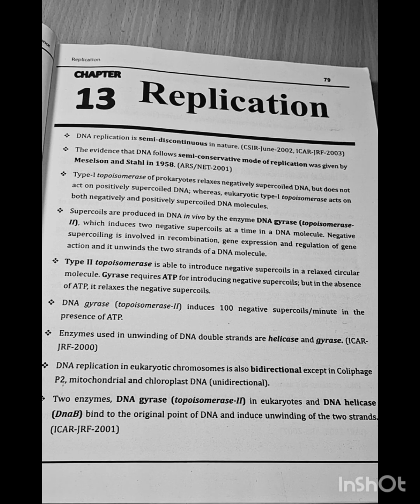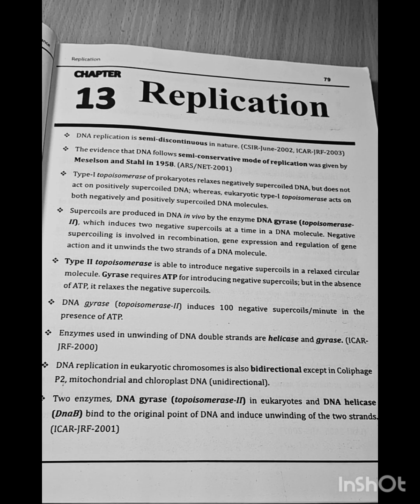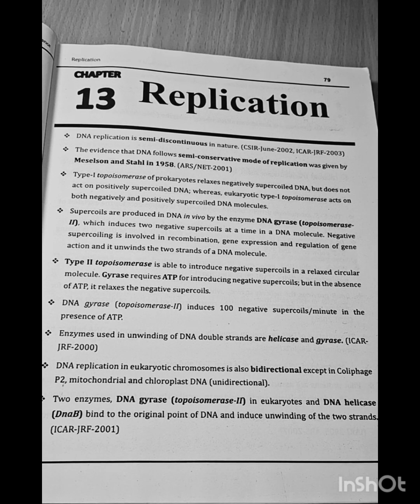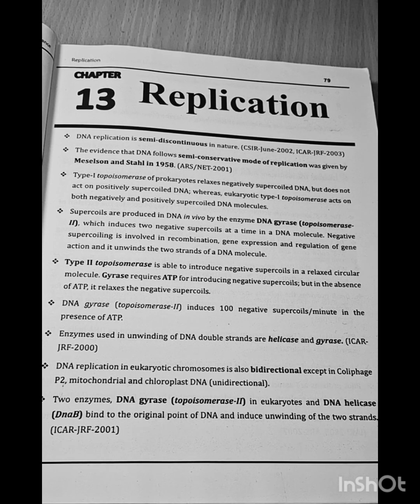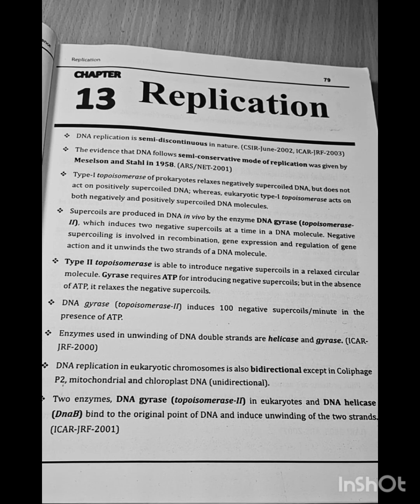DNA replication in eukaryotic chromosome is also bidirectional, except in caulophage, P2, mitochondrial and chloroplast DNA, where unidirectional replication is done. Two enzymes, DNA gyrase, also called topoisomerase 2 in eukaryotes, and DNA helicase, the DnaB, bind to the origin point of DNA and induce unwinding of the two strands. Question asked in ICAR JRF 2001.